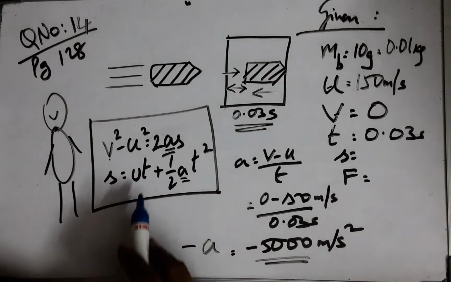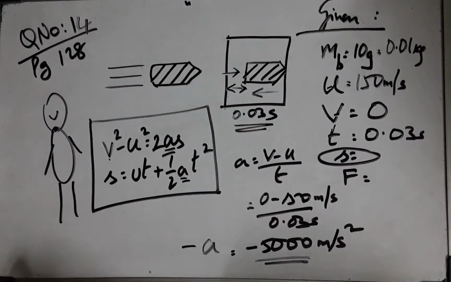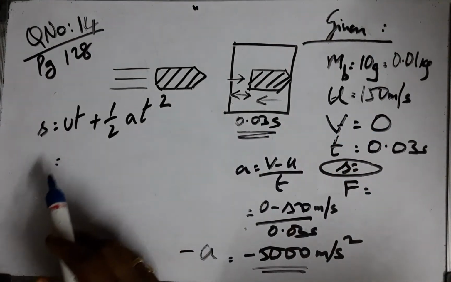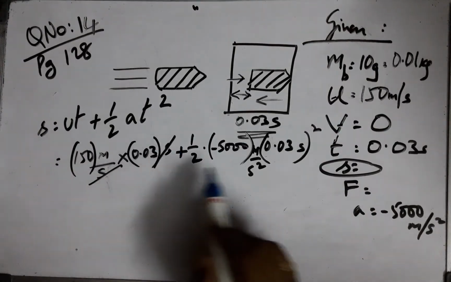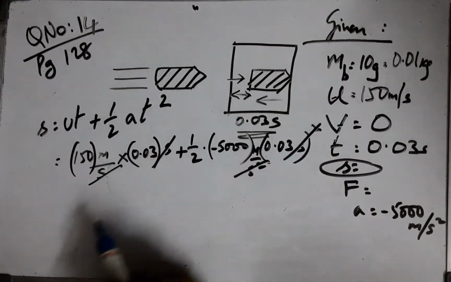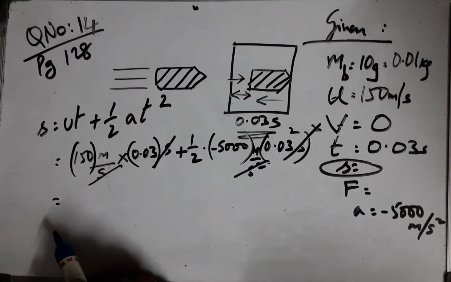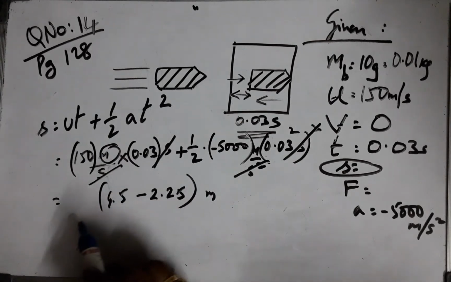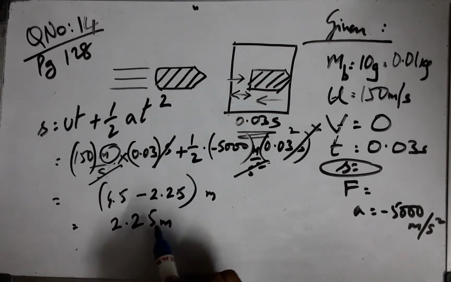With acceleration on hand, we can use any of these two formulae to arrive at the displacement. Now plugging the values into the given formula, this square is being nullified here, and we are left with only one unit, which is meters, and the answer comes to 2.25 meters.